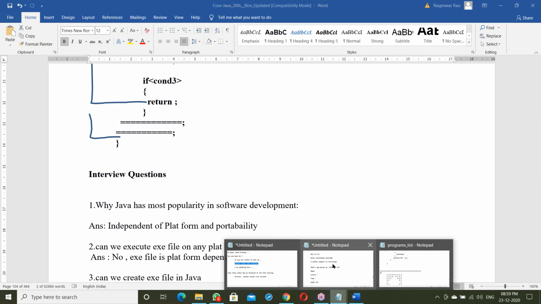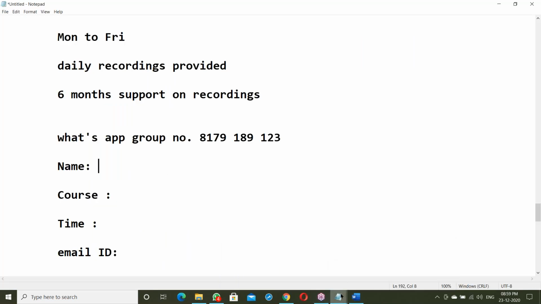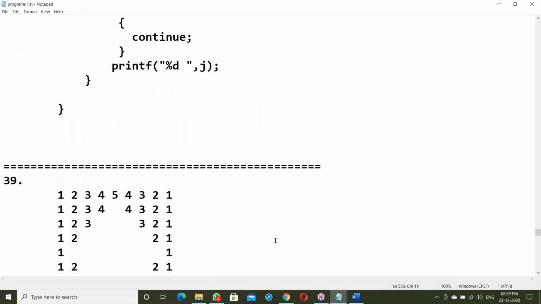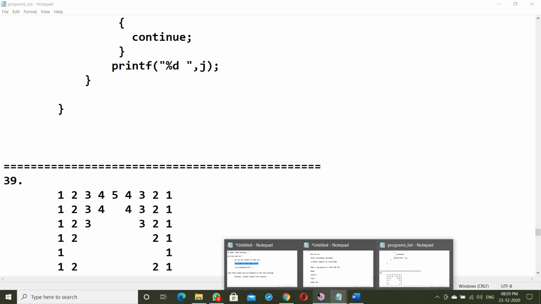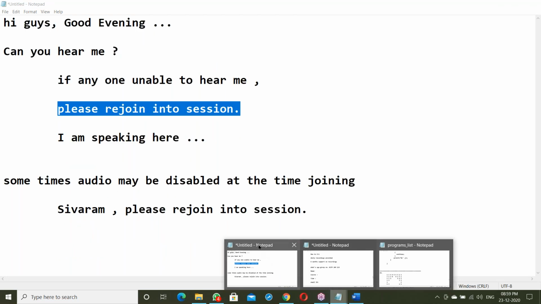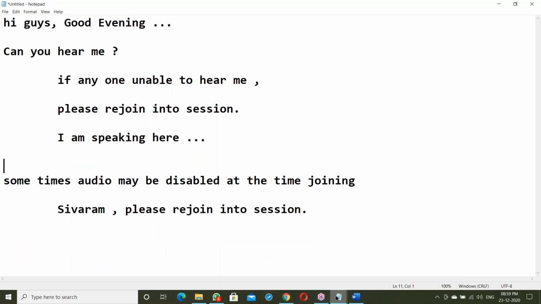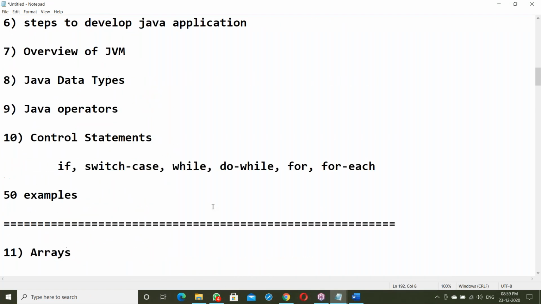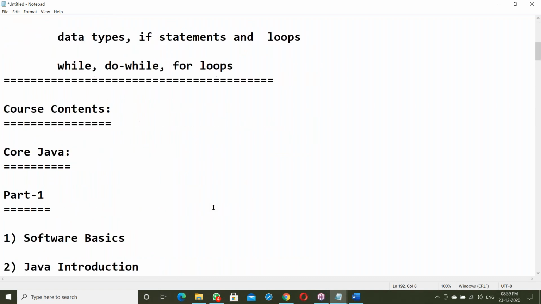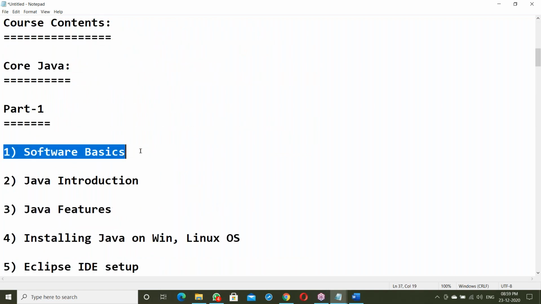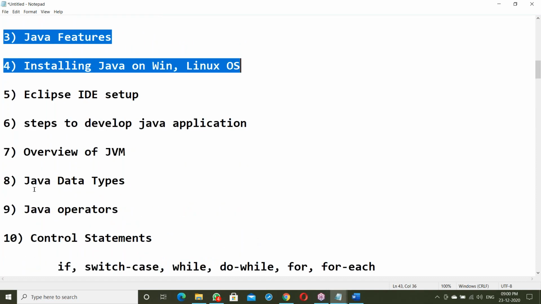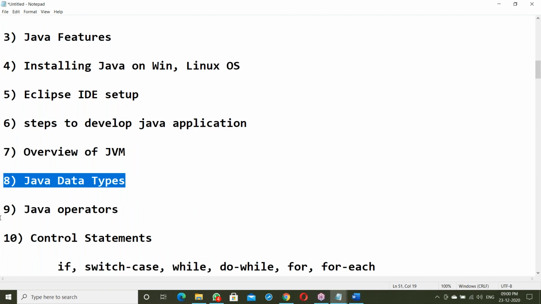See the list of topics. These are the list of topics, right? Yes, for every topic, first, after finishing software basics, interview questions. After finishing Java introduction and features, interview questions. Okay. Next, data types, interview questions.